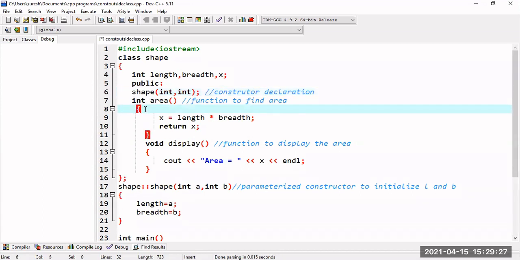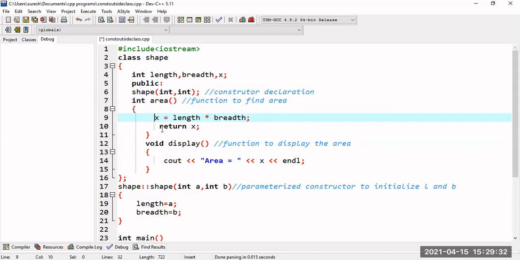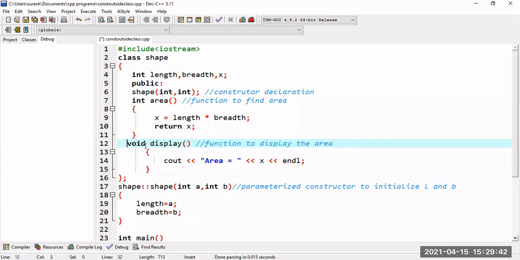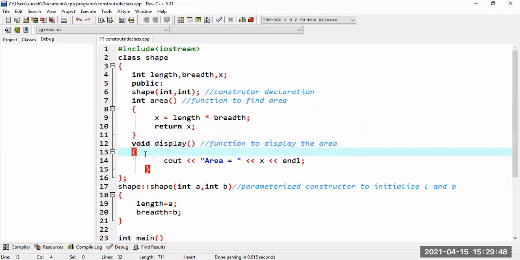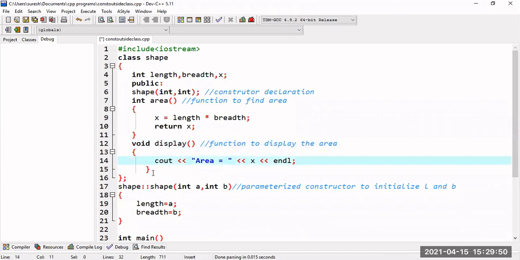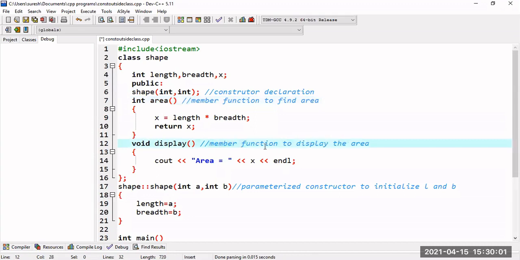And it has one member function, which is int area. The function of this one is just to calculate the area of the triangle. For the area, I am using the formula length into breadth, and the next function is the display function. I just want to display that particular area, so I am using this display function to display that area. So I have two member functions: one to find out the area and one to display the area, along with one constructor.